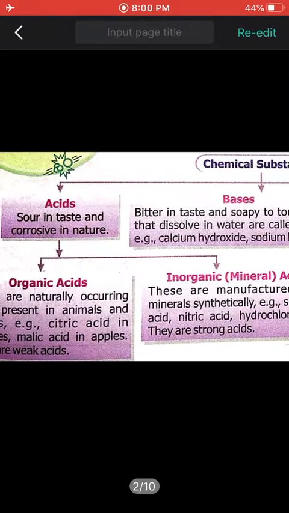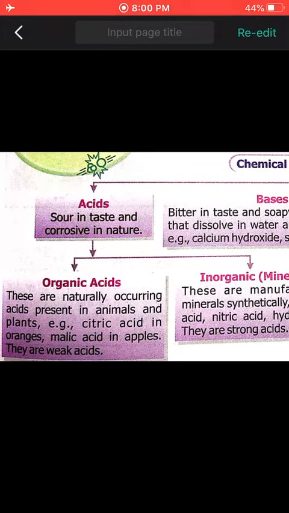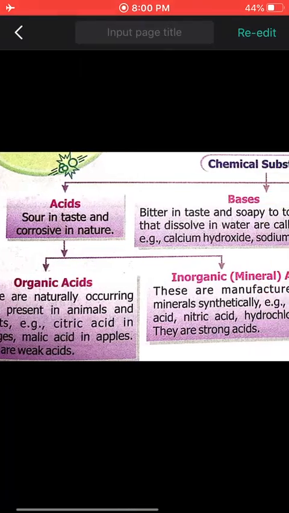First we will take acid. As on the screen, acid is sour in taste and corrosive in nature. Whatever you eat, if it is a bit sour, खट्टा लगता है, that means it is acid. Whatever pickle or fruits you eat, if they are sour in nature, they are acid. Corrosive means they will damage the place where they are kept. That's why metal gets corroded and the color of a metal changes, just because of the acid.